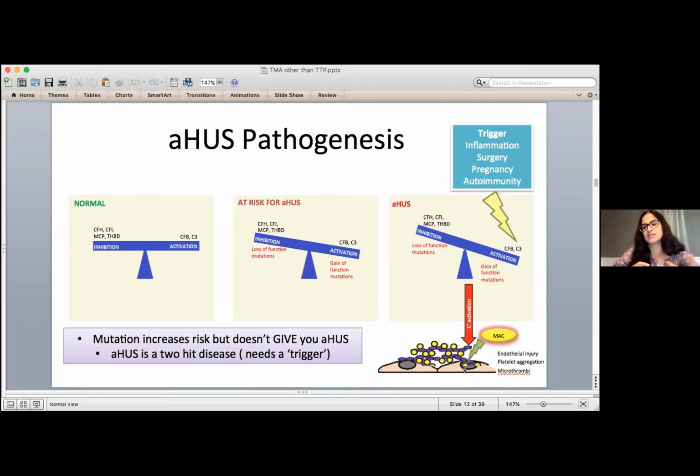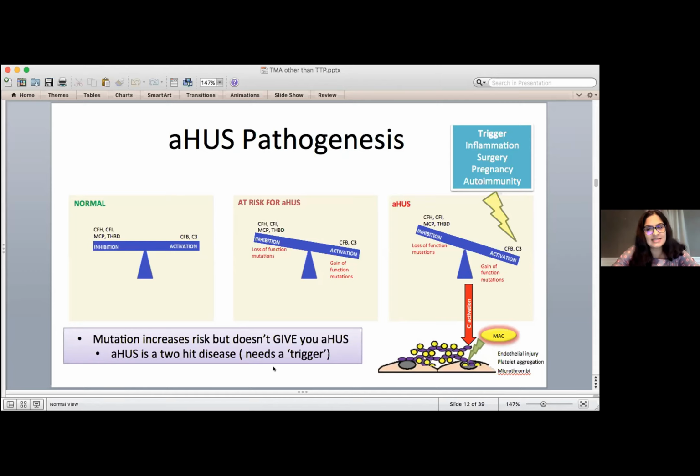Complement goes and deposits in the blood vessels and leads to blood clots, leading to atypical HUS. So this highlights two things. One is that the mutation increases risk for atypical HUS, but doesn't actually give the patient the disease. And that's also shown by the fact that not everybody with atypical HUS has a family member who's also had atypical HUS, although the family member probably carries a mutation.